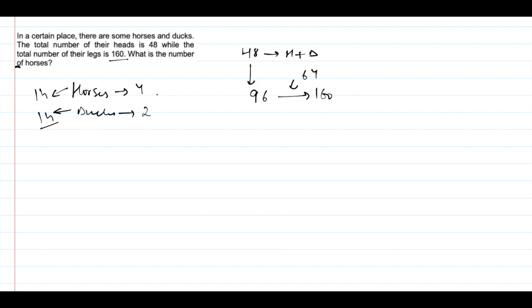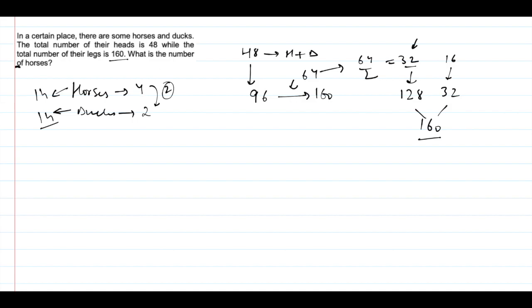With each replacement of a duck by a horse, there will be an addition of 2 extra legs. So how many horses will we need? We will need 64 divided by 2, that is 32. So 32 horses and the remaining 16 ducks. You can verify: 16 twos is 32, 32 fours are 128, and the sum is 160. Okay, so that will be the answer.